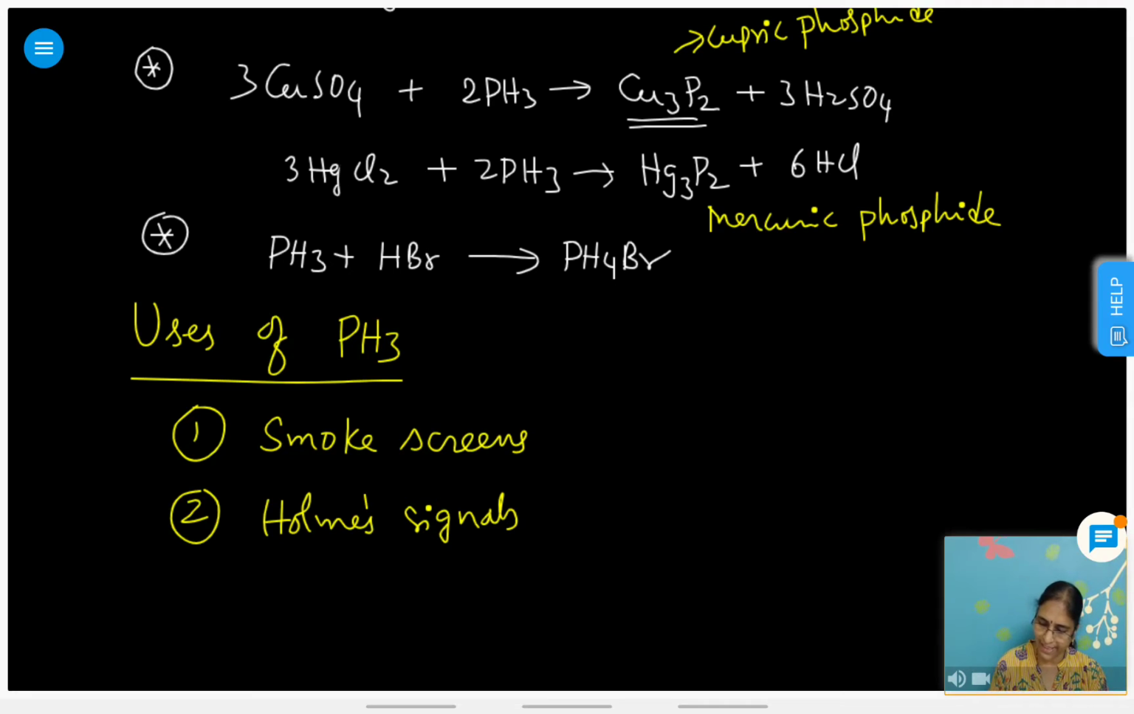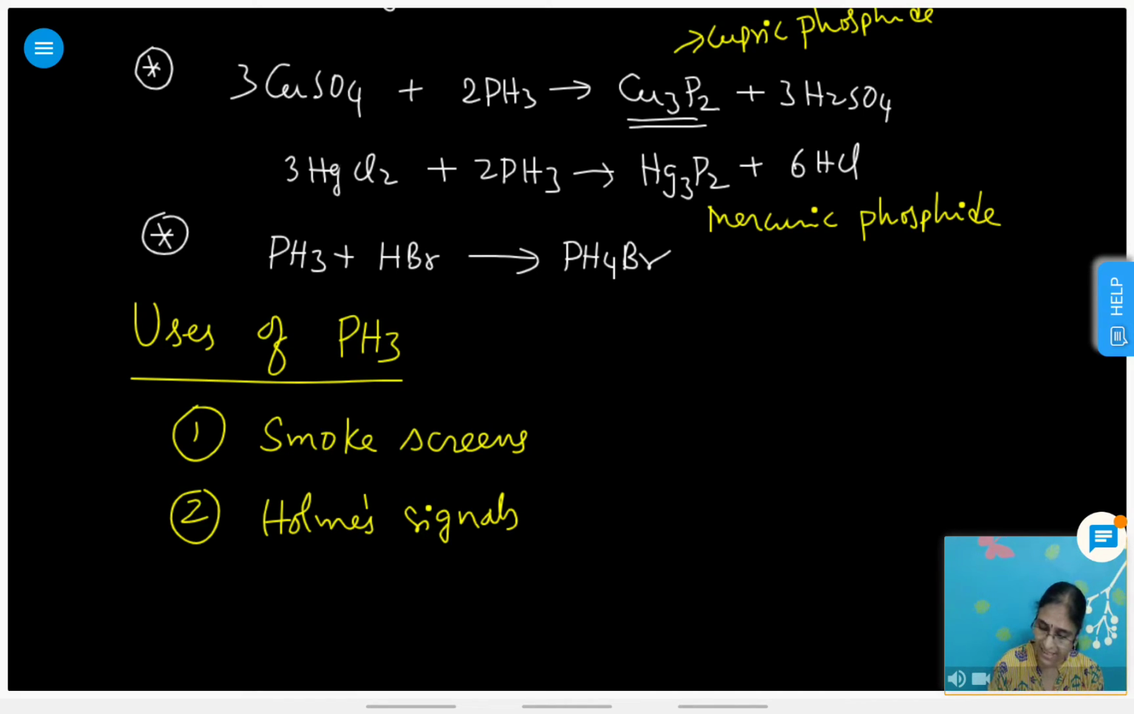What is this smoke screen? It is important, even for subjective exams. When PH3 is burnt with oxygen, it gives rise to P4O10. P4O10 forms white dense fumes like smoke. Smoke screens are used in wars and warfare to create invisibility. This layer makes you invisible to the opponents and enemies.